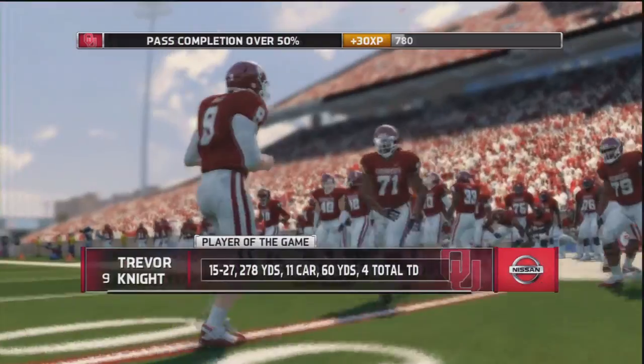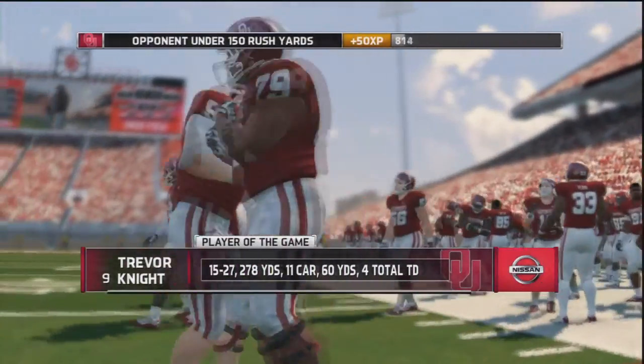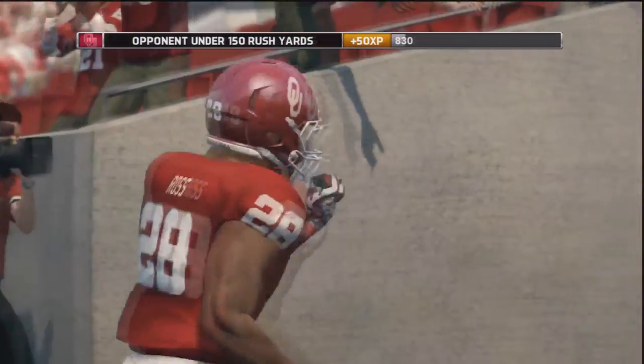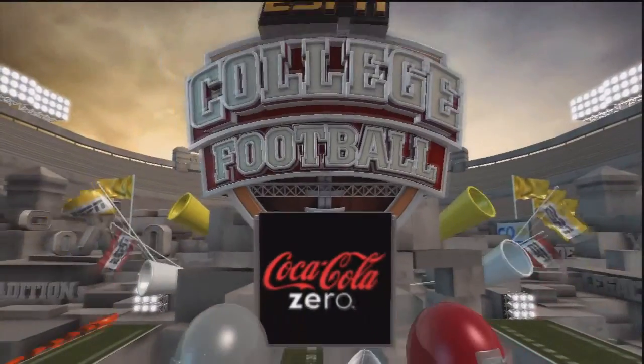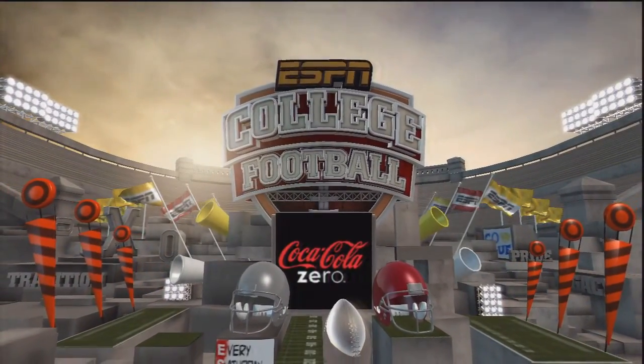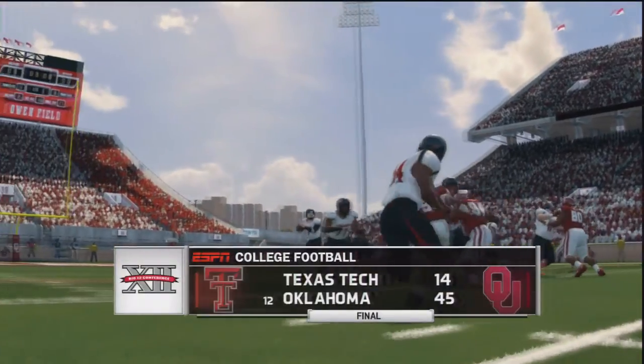Texas would win this week. I don't remember who they played, but I know they were still undefeated. And Trevor Knight has played amazing so far this year. But like I said, Texas did not lose this week, so Oklahoma is still third in the Big 12 because Baylor does not play Texas until the last game of the season.